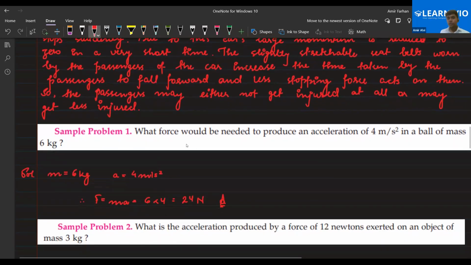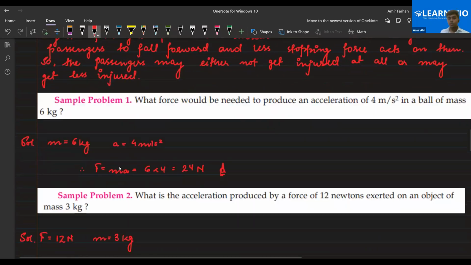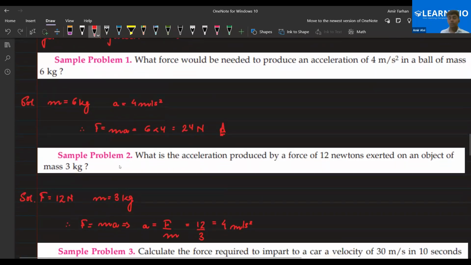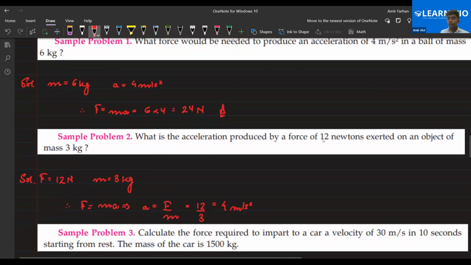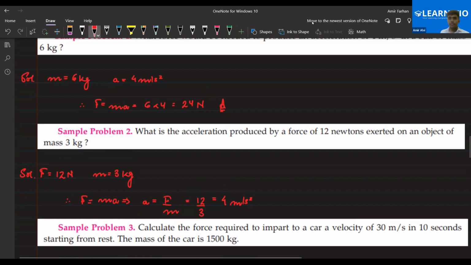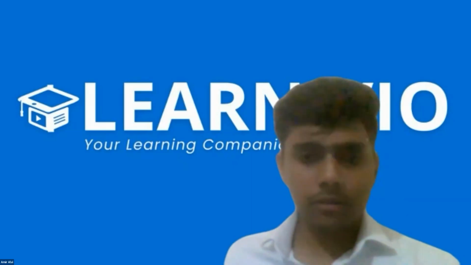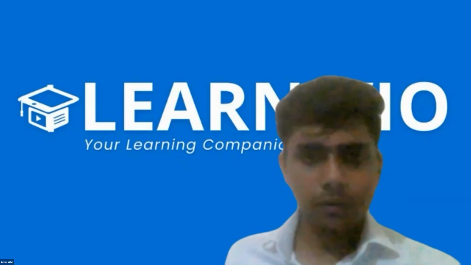These are the basic questions, where you need to calculate the force, and the acceleration and mass are given. You just have to multiply them. We will be doing some questions based on the second law of motion, as well as equations of motion. What is the acceleration produced by a force of 12 Newton exerted on a mass of 3 kg? You have to divide the force by the mass, and you will get the acceleration. You just have to play with the formula. Just a second, I'm sharing my screen.